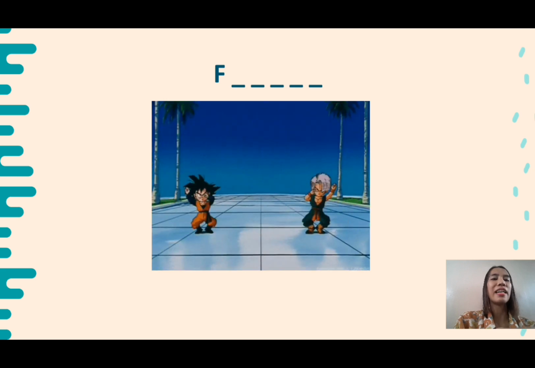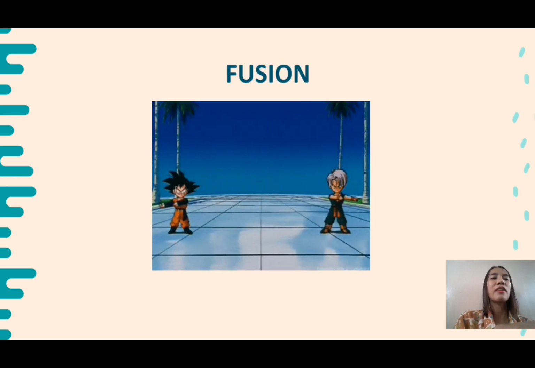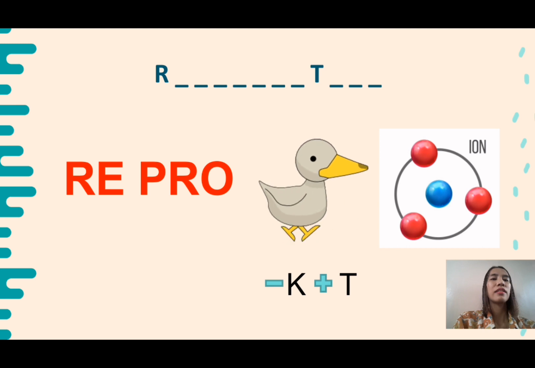Yes, Miranda. Very good. It is fission. And then the last one. Yes, Romulo. Very good. It is reproduction.